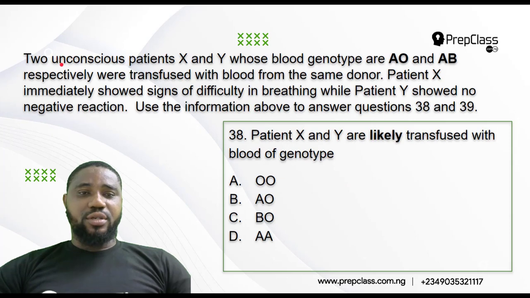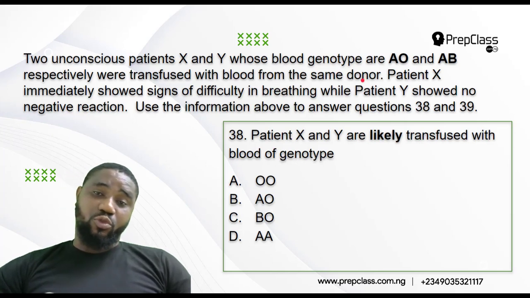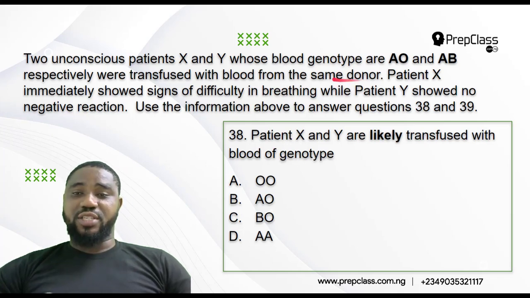38. Okay, this comes with an instruction. It says two unconscious patients, X and Y, whose blood genotypes are AO and AB respectively, were transfused with blood of the same donor. Maybe these patients had an accident, both of them, and have lost some quantity of blood, so they have to undergo a blood transfusion.